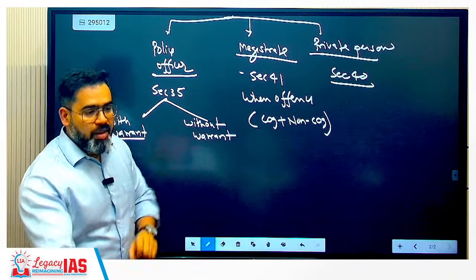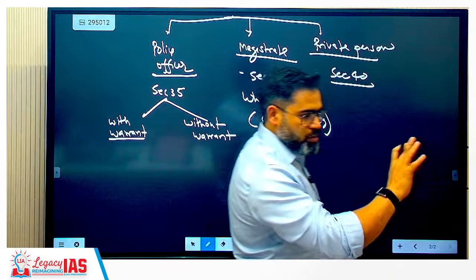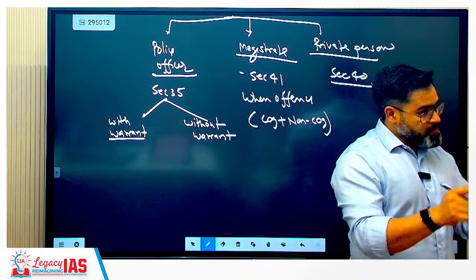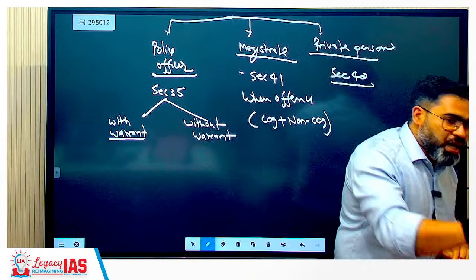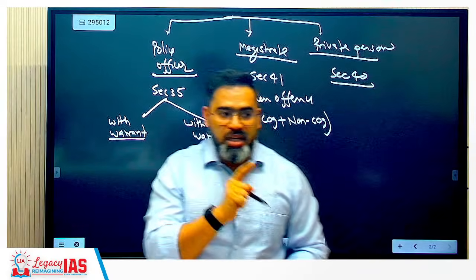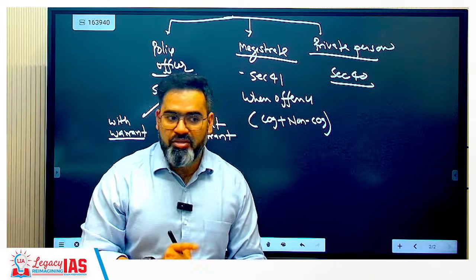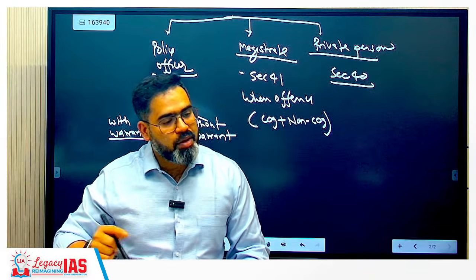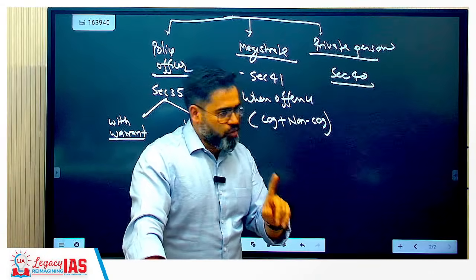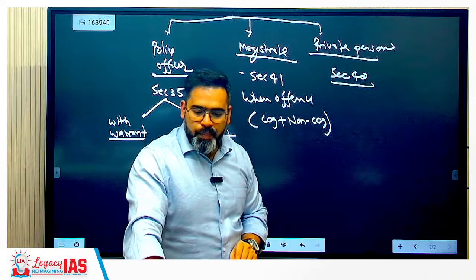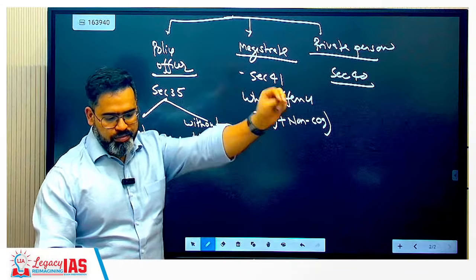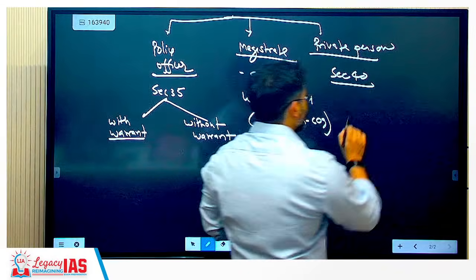Now private person. Suppose you are going on the road. Someone has committed some offense. There was no police. You have seen it completely. Now whether you can arrest, you are not a magistrate, you are not police, still you also can arrest that individual, and within 6 hours you have to hand over that individual to the police personnel. So a private person also can arrest the offender. Clear? So you can write, a private person may arrest someone